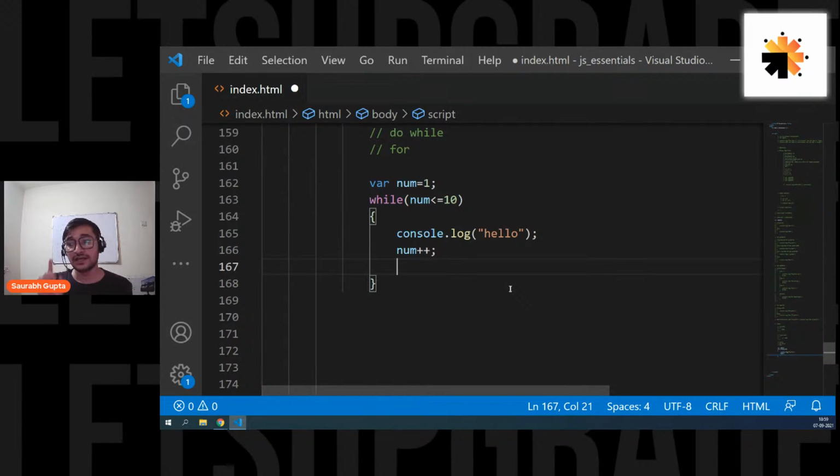You can use plus plus only if you want to increment by 1. If you want to increment by some other number, by 2 or by 3, you have to go for plus 2, and so on. It's up to you. But if you're sure that you're only incrementing by 1, you can go for num plus plus. That's the best shortcut. Is that clear to everyone?